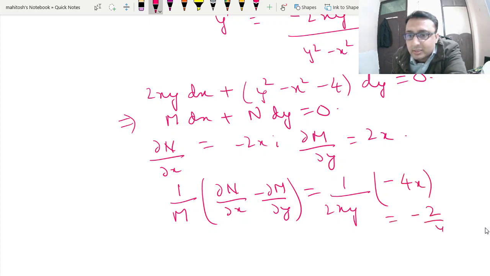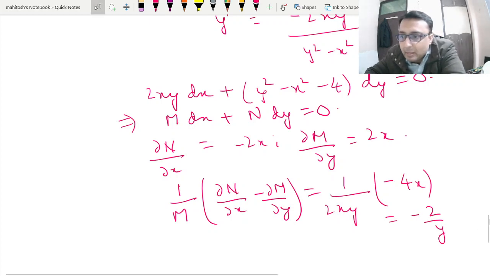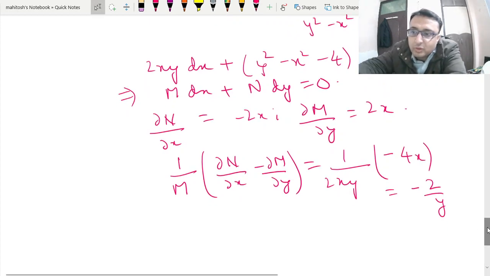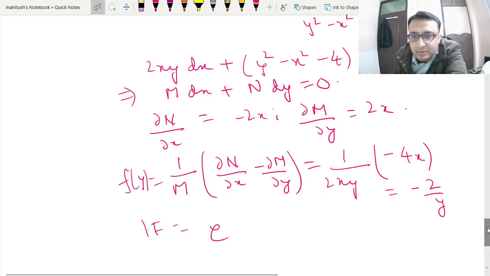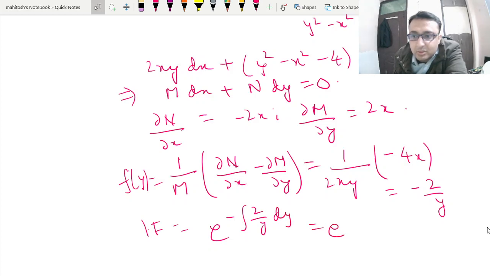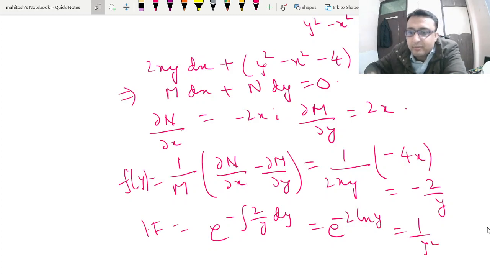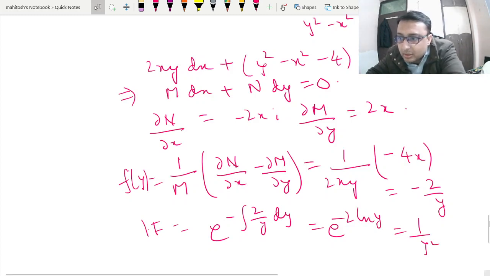This you can write as, so the way that it should be a function of y because of this term. First term, that term. So n is, we know, n dy. And the integrating factor, I will say, is e to the power minus 2 on y dy. This is your e to the power minus 2 ln y. So essentially 1 by y square is your integrating factor.